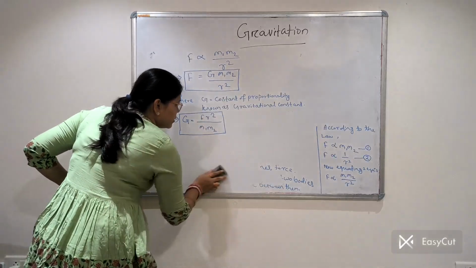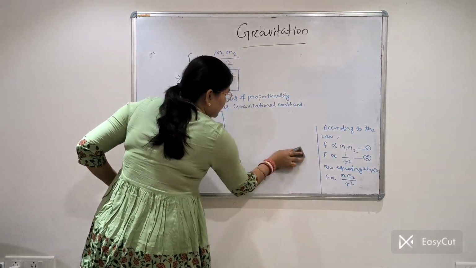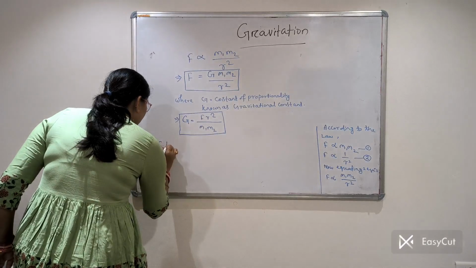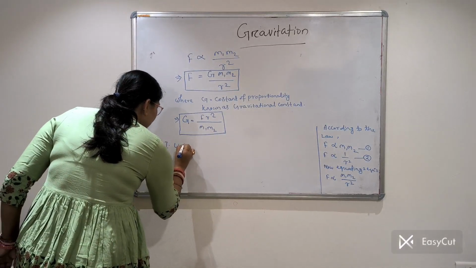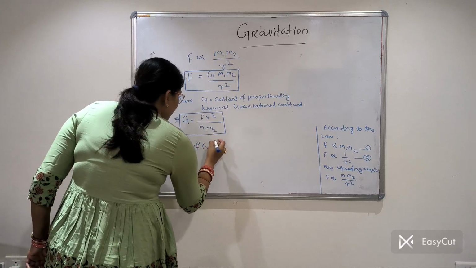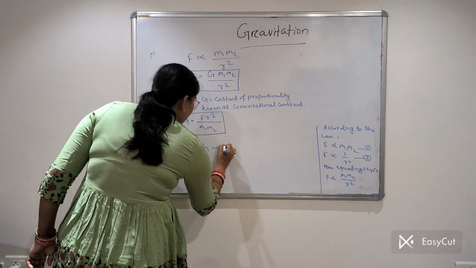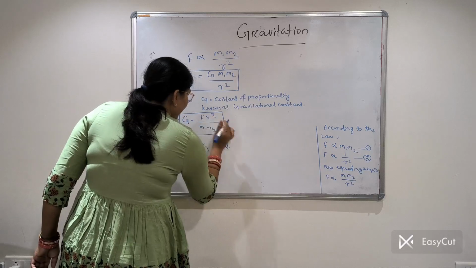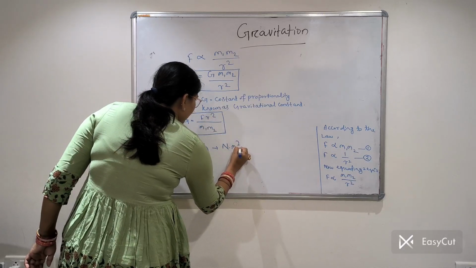Now let us derive the units. What will be the SI unit of G? What is the unit of force? Newton. Into, what is the unit of length? Meter square.